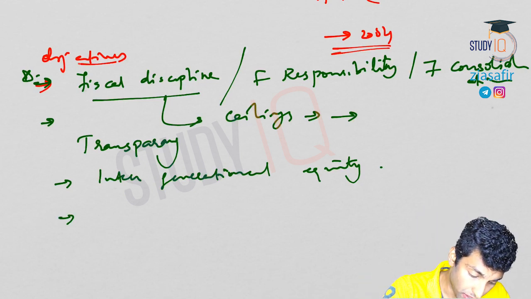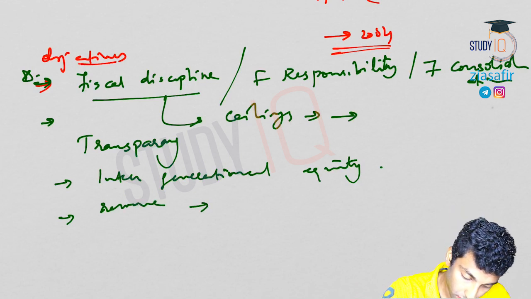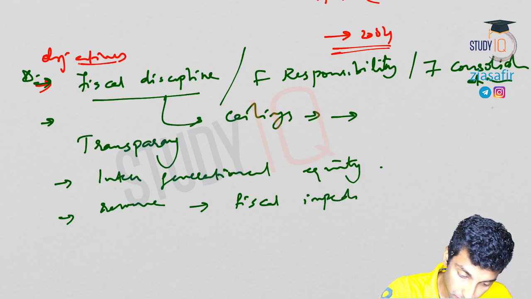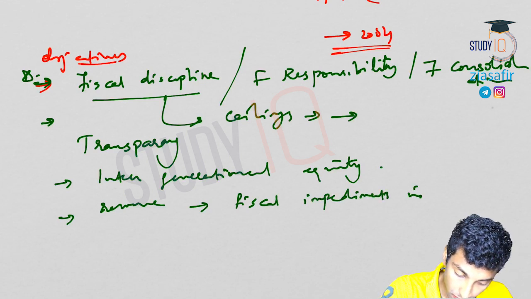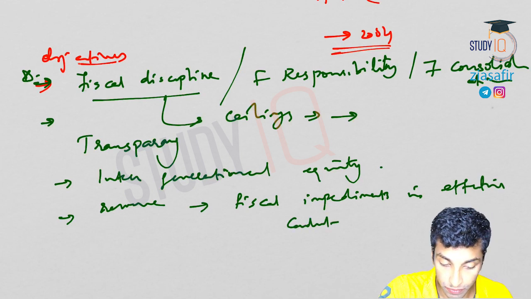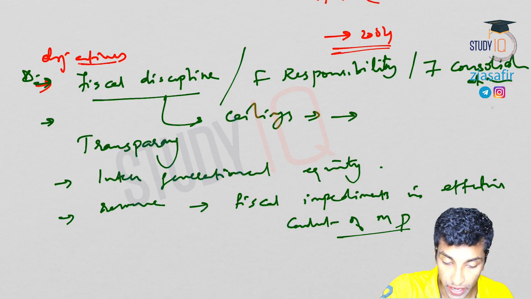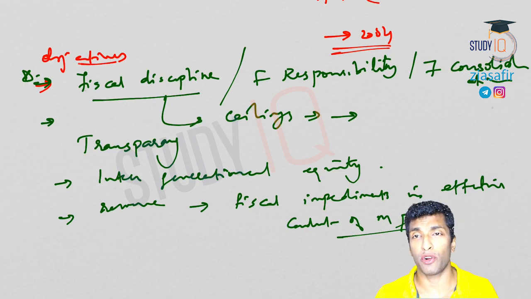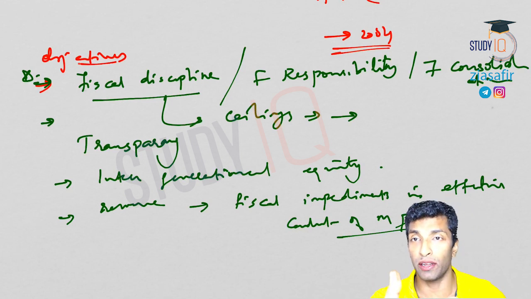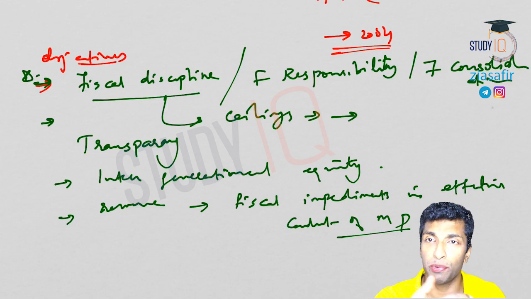Apart from that, remove various fiscal impediments in effective conduct of monetary policy. See, when we discussed monetary policy, I discussed this point, that monetary policy is actually used by the RBI, Reserve Bank of India, to control inflation, okay, and to promote growth.